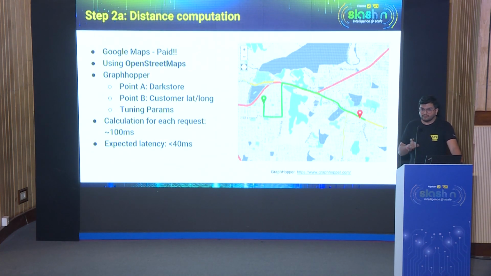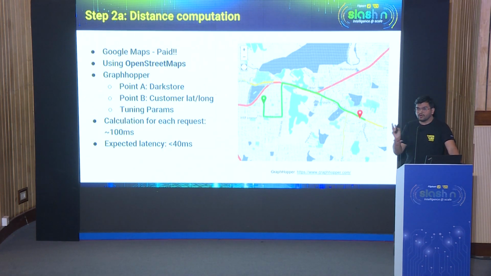But the problem came when we were doing it on the fly. Doing it on the fly incurred about 100 milliseconds just for computing the distance, and this was not possible at Flipkart scale. So what we explored is whether there is a way we can do an offline computation for this. Now, offline computation, you would say, is for so many lat-longs, right? It is not at the pin code level, it's for so many lat-longs. How would we be able to do it, right? So what we thought of is whether there is a way we can somehow get a representative lat-long for a group of lat-longs, right?